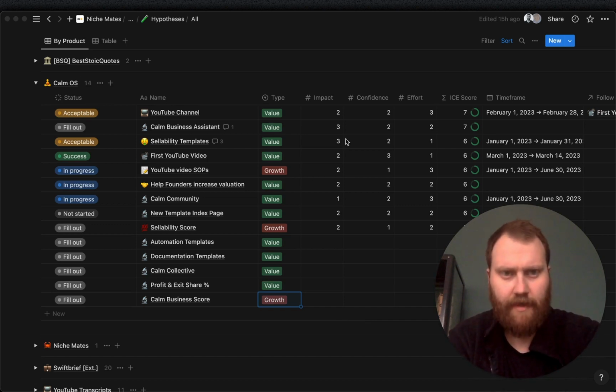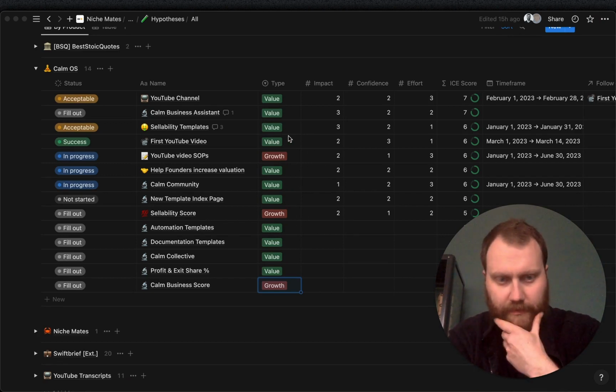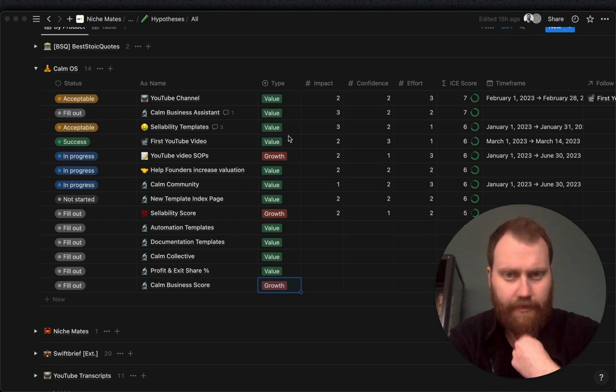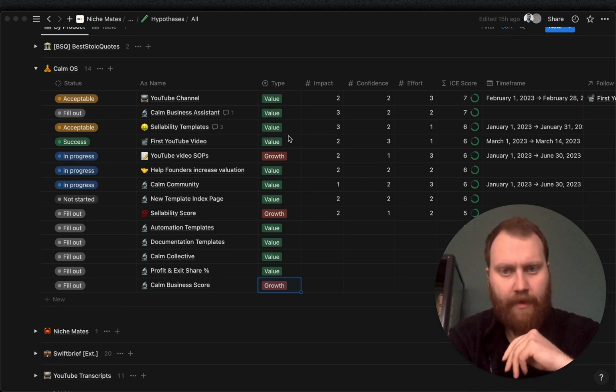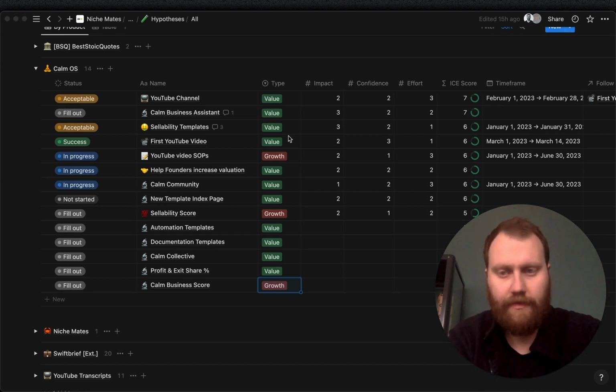So we have two types. I'm just going to show you in our current Notion setup. We have two types of hypothesis. One is a value hypothesis, which means we think that this feature or whatever would create value for the user. And then we have a growth hypothesis, which is we think that creating this will help grow the product, the traffic, or whatever you want to grow.